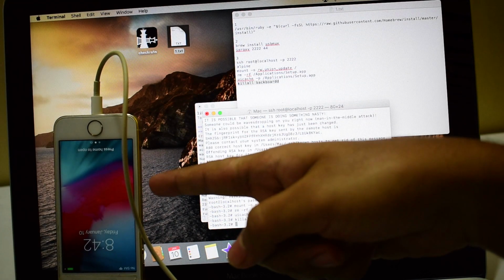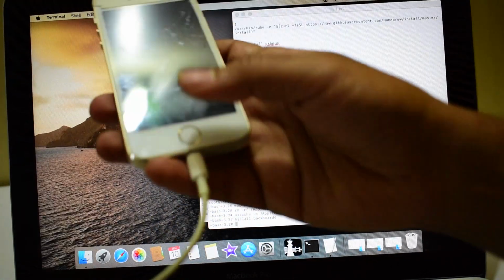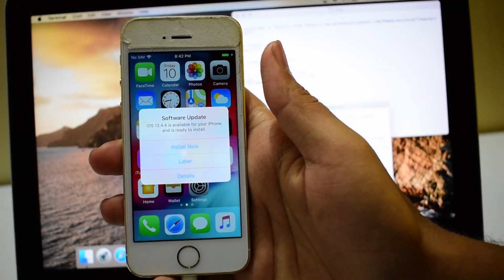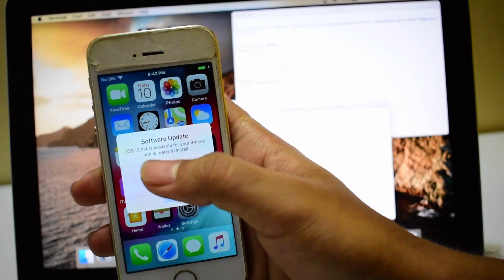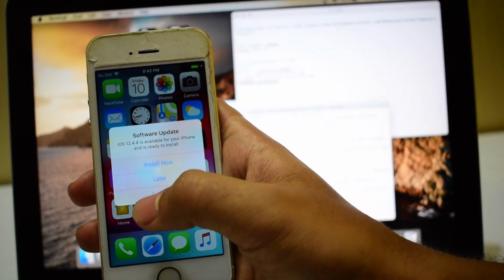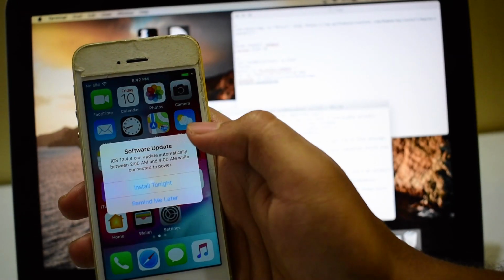You can now see the device has turned on automatically. Let's go ahead and explore this device. And the device is now completely iCloud unlocked. It also says software update available. iOS 12.4.4 is available for your phone. I'll be installing that later.